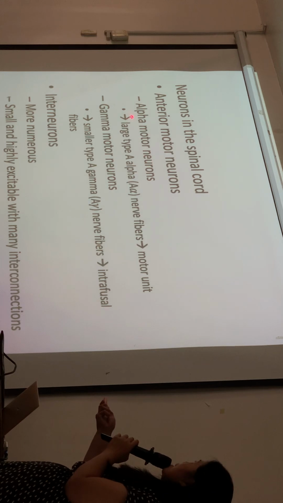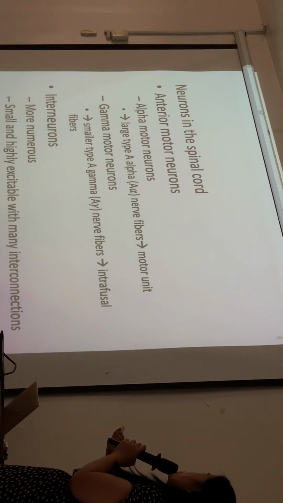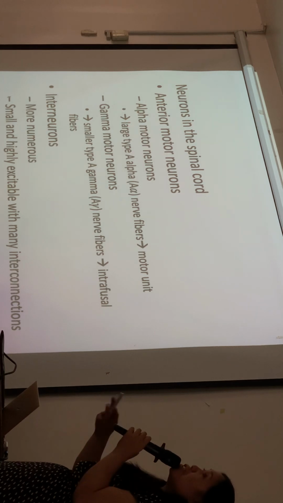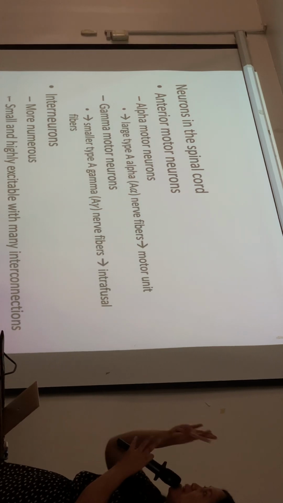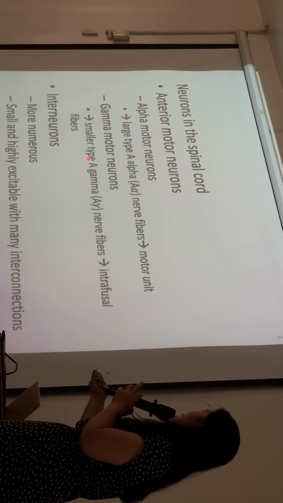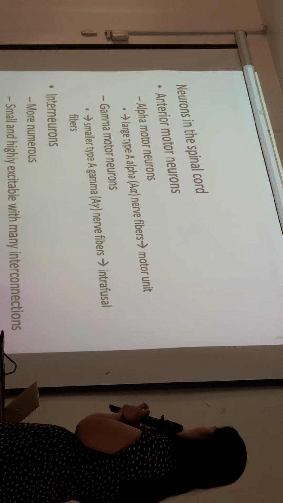They are divided into alpha motor neurons and gamma motor neurons. The alpha motor neurons are the larger type of motor neurons, and they're served by A alpha nerve fibers. A alpha are the largest type, and the gamma motor neurons are served by the A gamma nerve fibers.